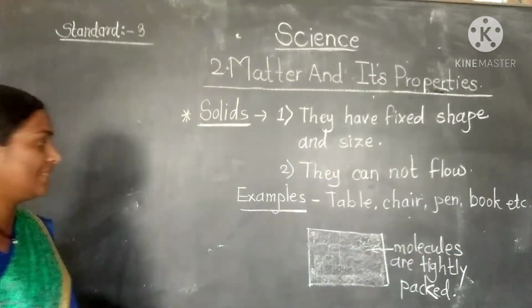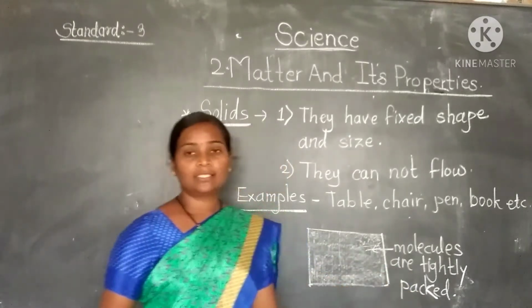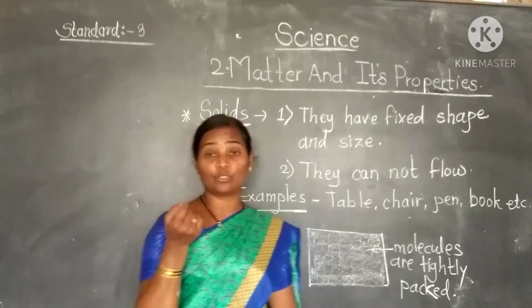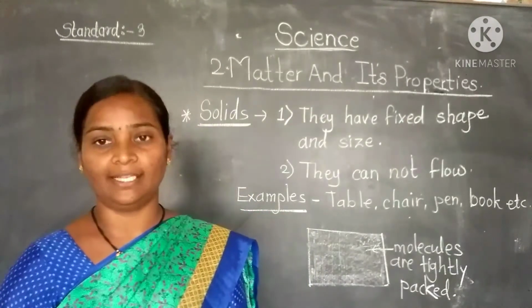Here, the next thing that I want to tell you is, molecules are tightly packed. See, our body is made up of small particles. That small unit of our body is called cells.